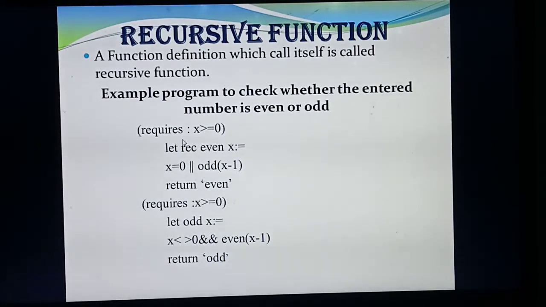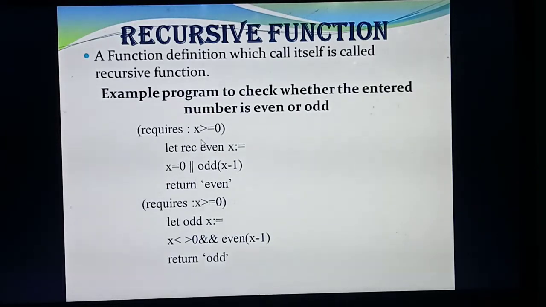So what condition? Requires. You are declaring one variable. What's the variable name here? X. And what condition are you giving? X is always greater than or equal to 0. For example, you are going to check whether your given number is odd or even. Is it possible to check negative numbers, that is below 0, like -1, -2? No, you are not going to check like that. So always the number is greater than or equal to 0.